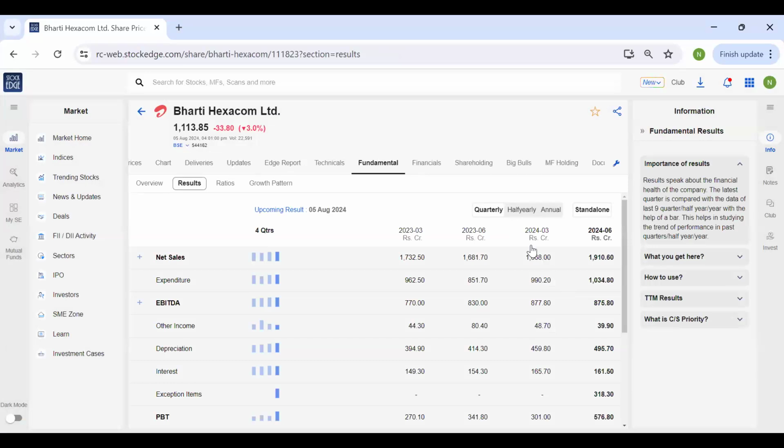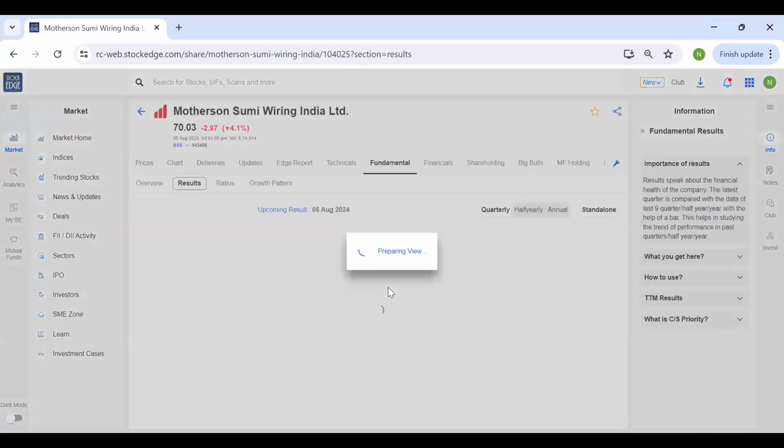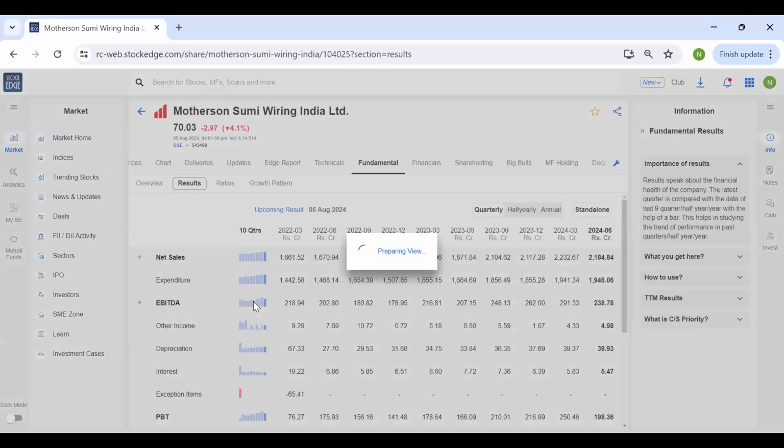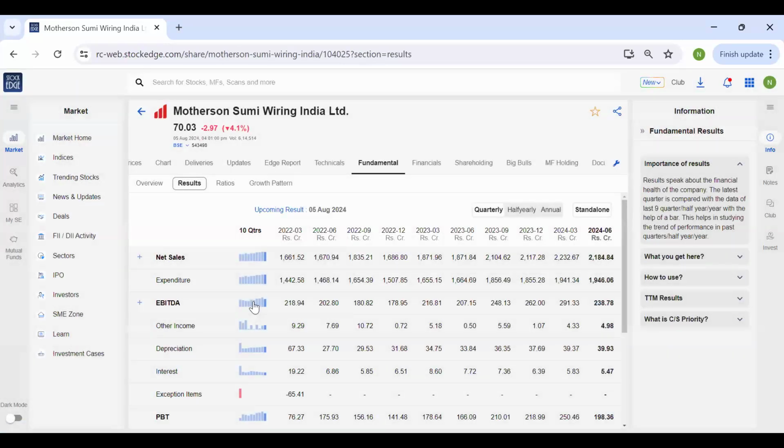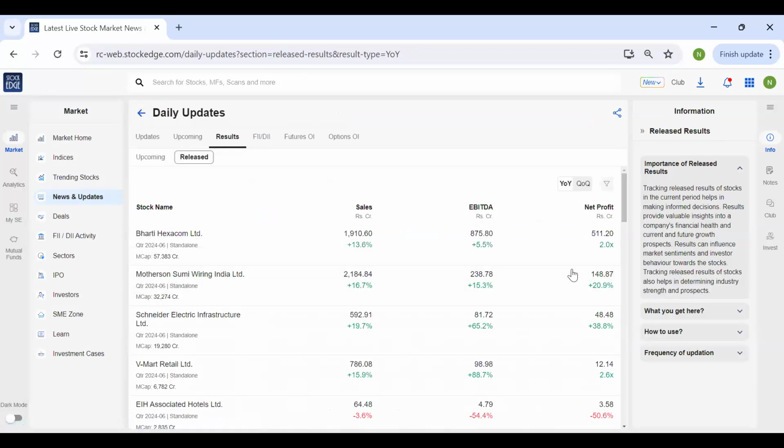So Bharti Hexacom has been recently listed, and that is why the result is shown this way. Let's just see the result of Motherson Sumi. So if you click over here, you can see the last 10 results are available, be it quarterly, half yearly, or annually, for you to do a comparative analysis of how the company has been doing. So just to give you a snapshot, this release section has been provided.